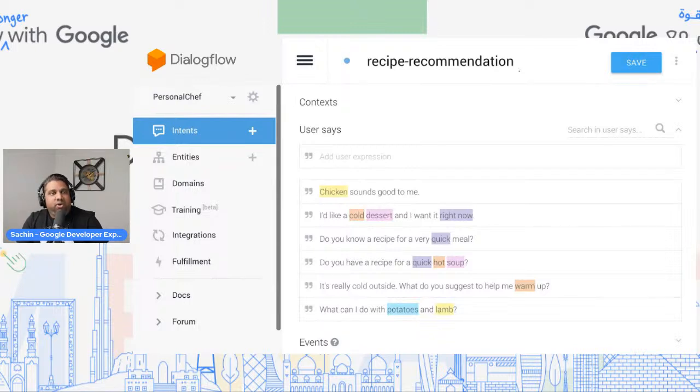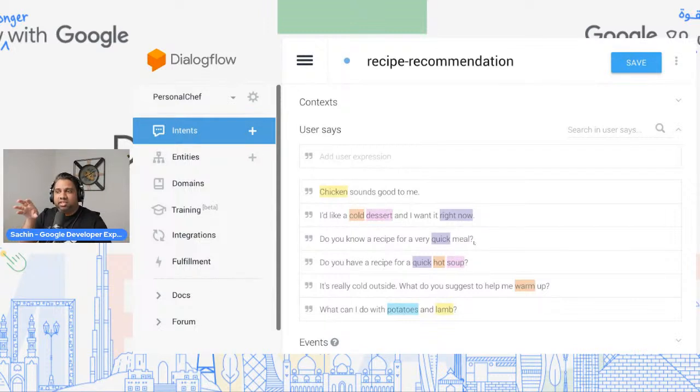Here, the way you do it is not specifically by coding, but by actually training the AI or machine learning to understand what the user would typically say. So all you have to do is create an intent, and after creating the intent, you say what the user might say. So, chicken sounds good to me. I like a cold dessert and I want it right now. Do you know a recipe for a quick meal?